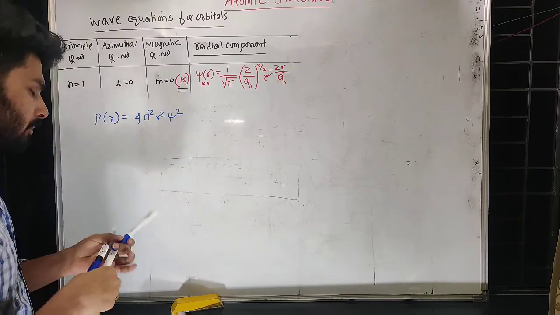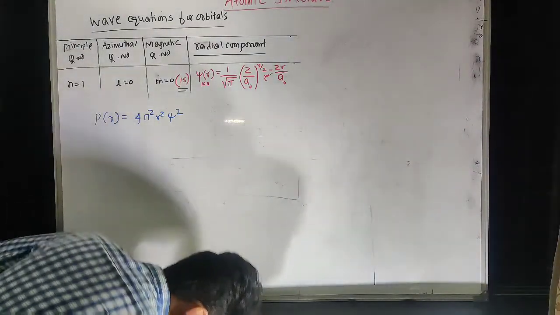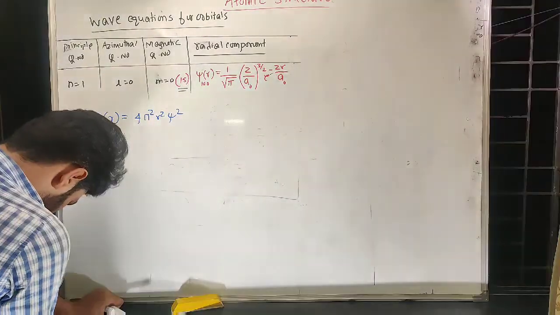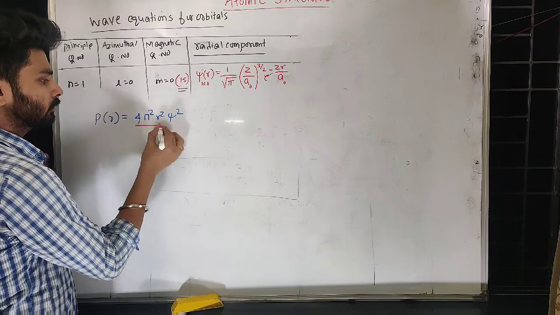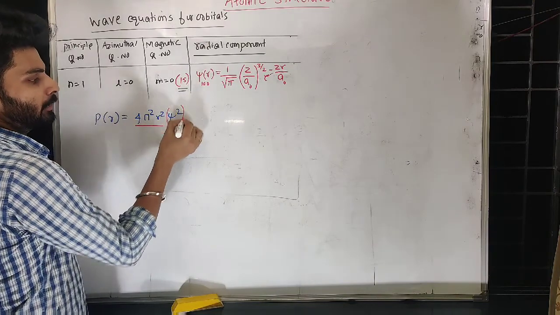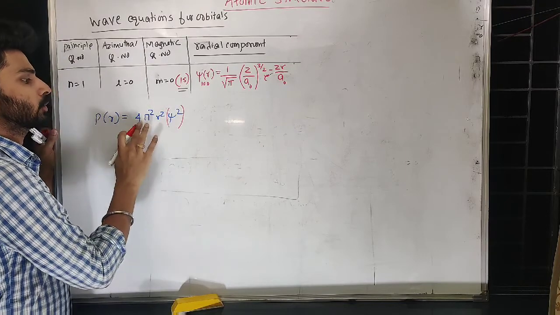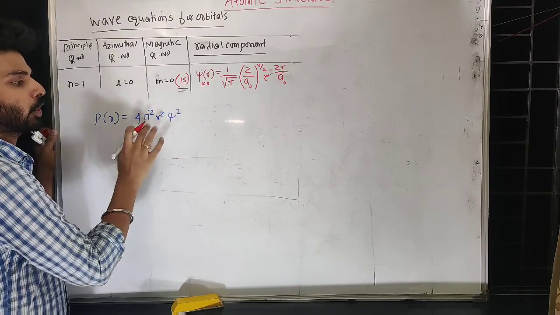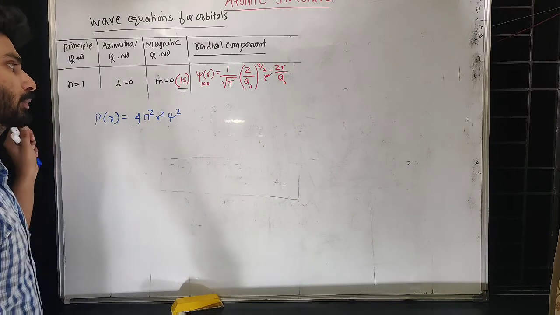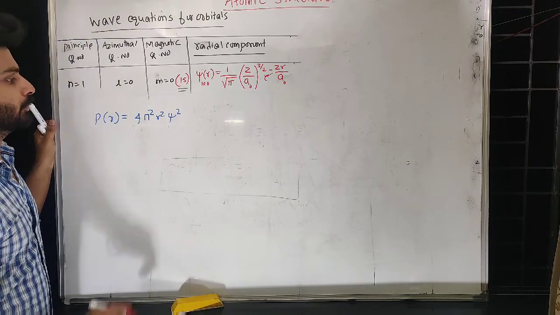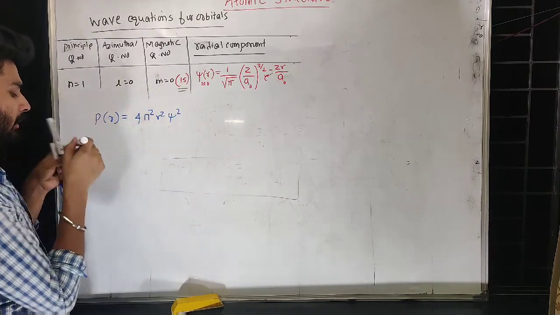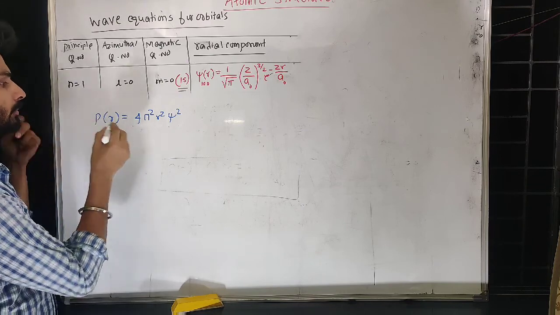If you remember, we had multiplied the small volume with the density, the probability density, that is psi square. So this is what the probability distribution is: volume into density will give us the probability distribution. So psi square we can multiply here. Let us see how it looks.